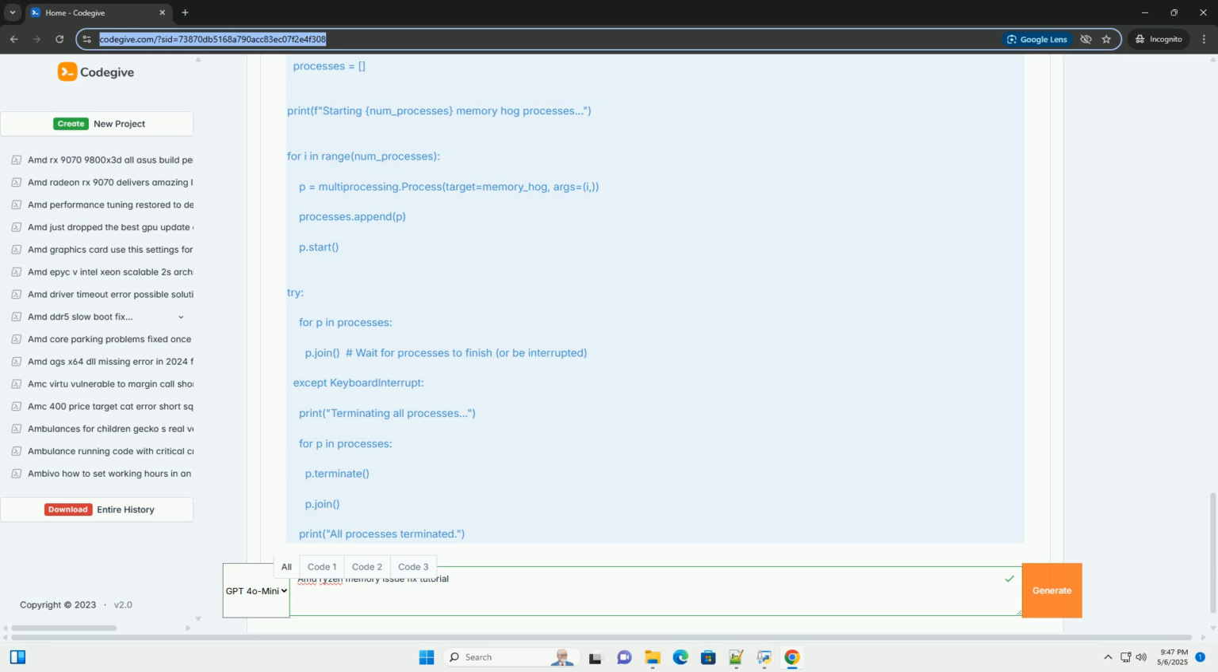HWiNFO64 provides comprehensive monitoring of system sensors, including CPU temperature, RAM temperature if available, and voltages. Download from https://www.hwinfo.com